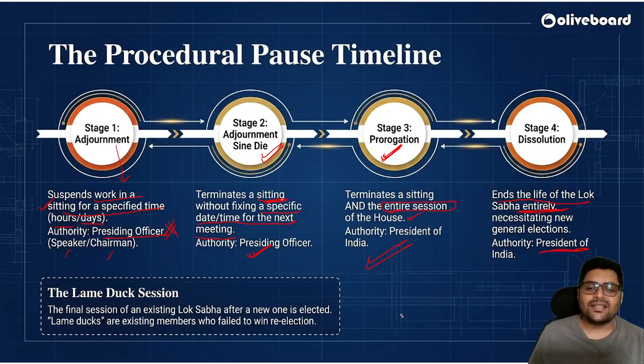Okay. Now there is a lame duck session. What is this lame duck? When an election has happened, there are some MPs who could not win. They could not get elected again. So they are called lame ducks. Lame ducks are existing members who fail to win re-election. Now they will have to leave the house. So they are called lame ducks. I hope this is clear.